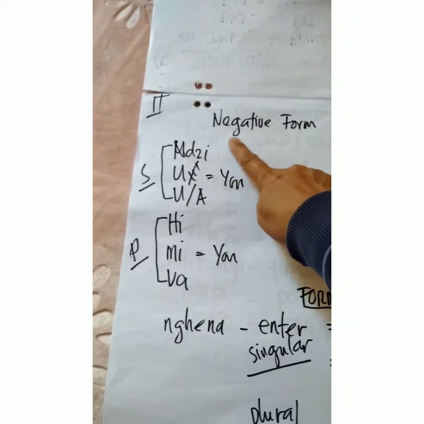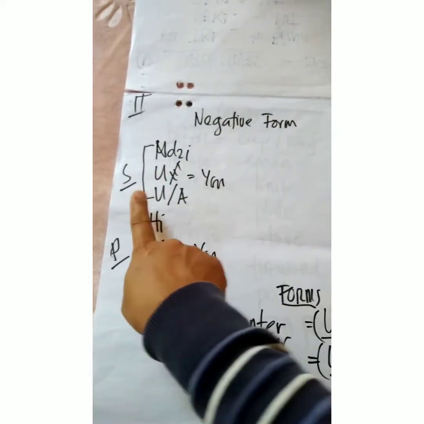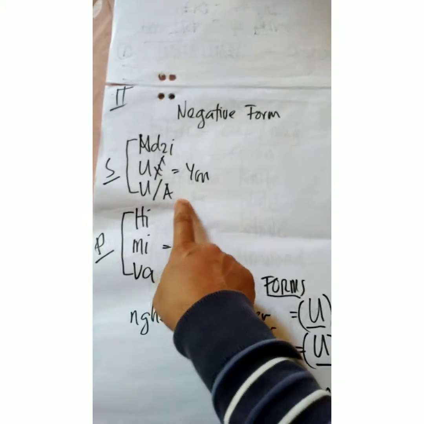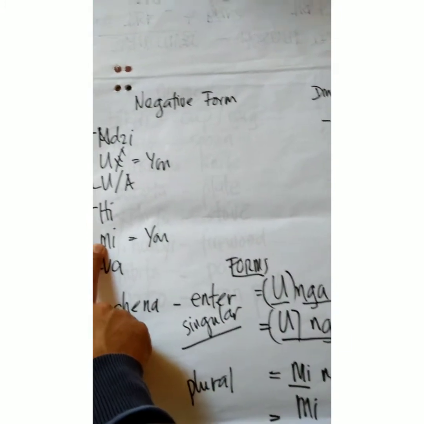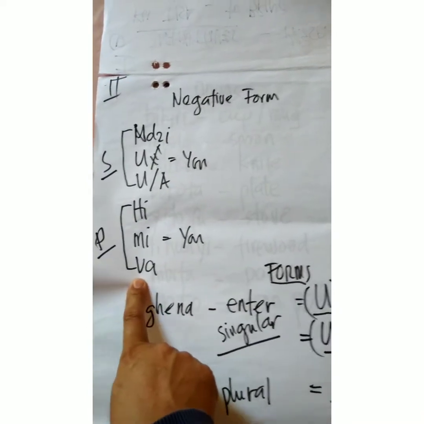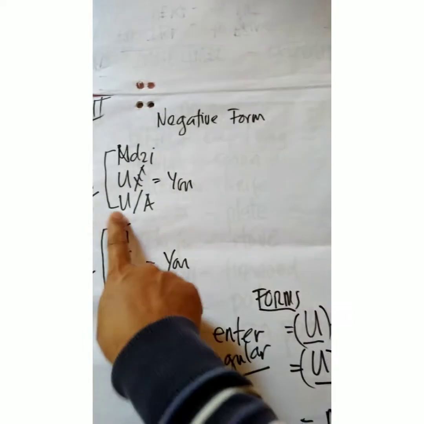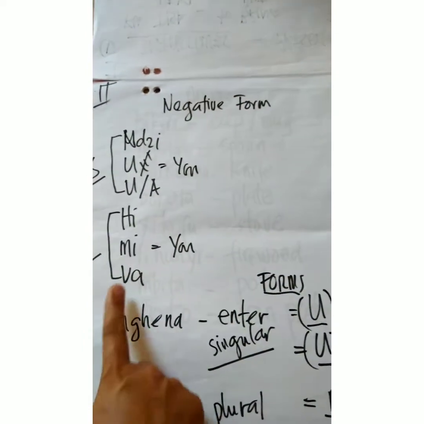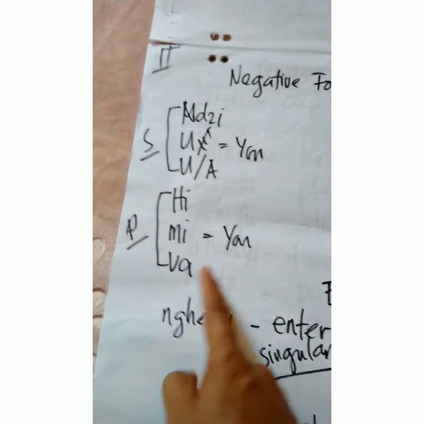This is in English: I, you, he, she, or it. Then we, you in plural, and they plural.